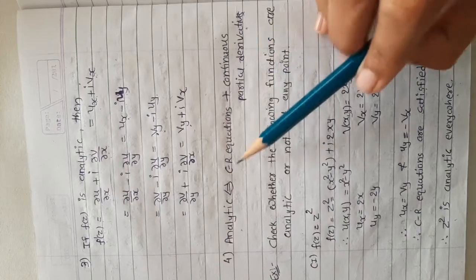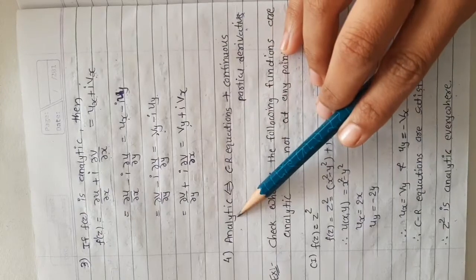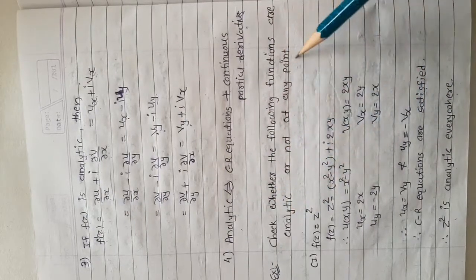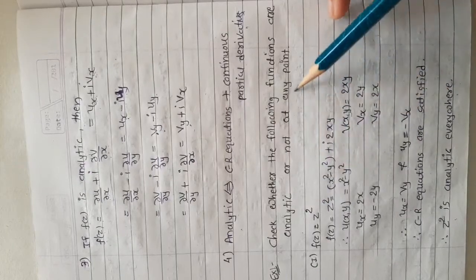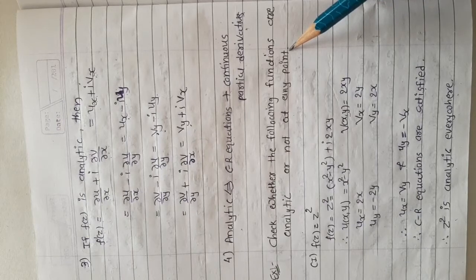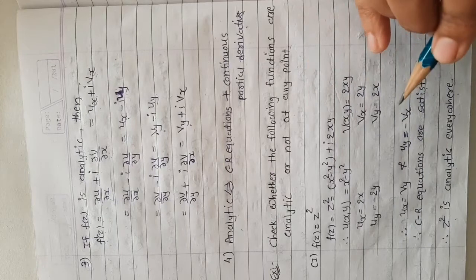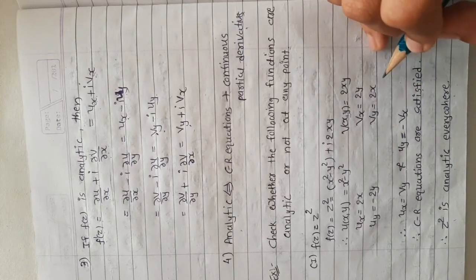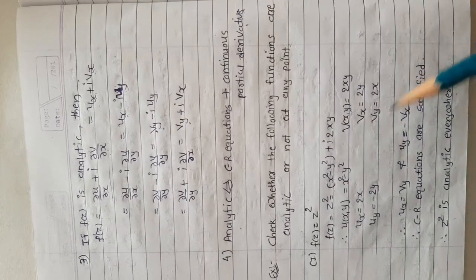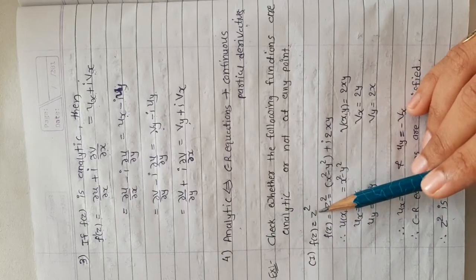And in another way, CR equations plus continuous partial derivatives means the function is analytic. Now, example. Check whether the following functions are analytic or not at any point. To check whether the function is analytic or not, we use the CR equations, and if we satisfy the CR equations, then the given function is analytic everywhere. Now example number 1, f of z equals z square.